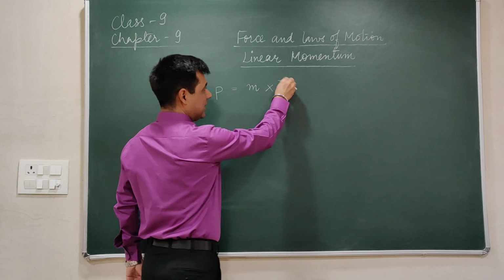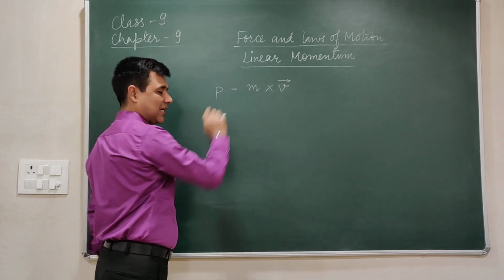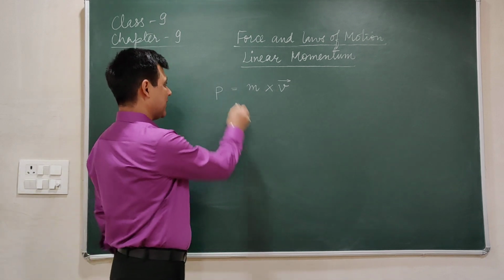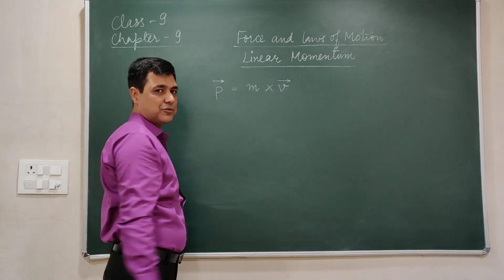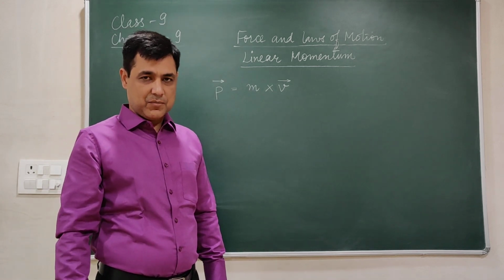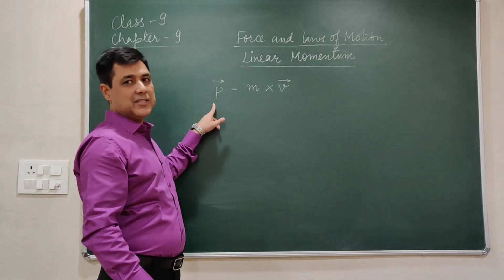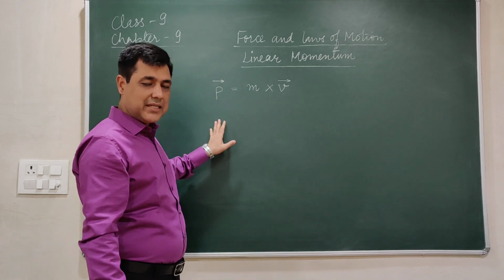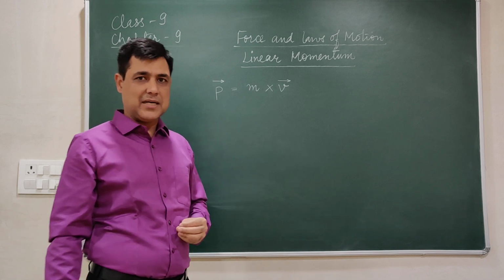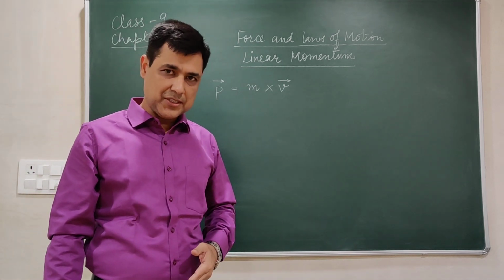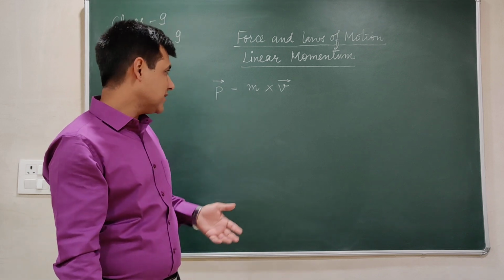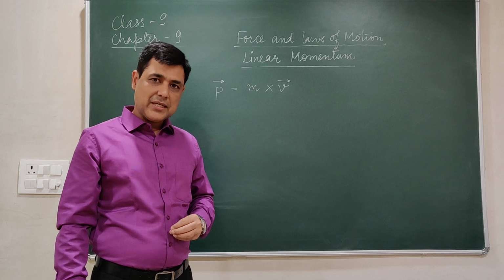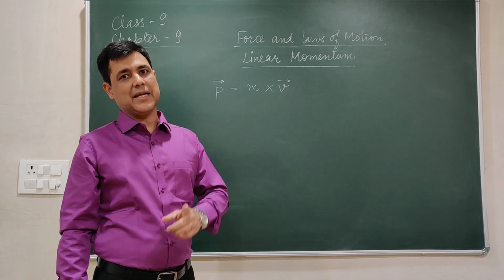Velocity is a vector quantity, mass is a scalar quantity, and the product of a scalar and a vector quantity is a vector quantity. So momentum is also a vector quantity. And the direction of momentum is the direction of the velocity of the object. So what is momentum? Linear momentum is a product of mass of an object and its velocity. Velocity is a vector quantity, mass is a scalar quantity. Hence, momentum is also a vector quantity, and the direction of momentum is always the direction of the velocity of the object.